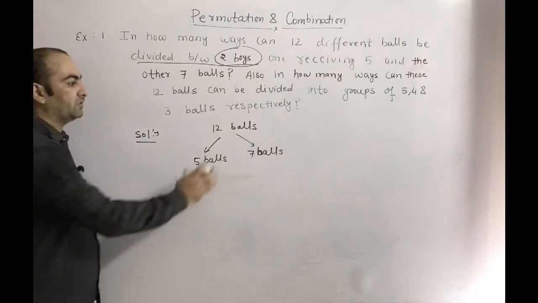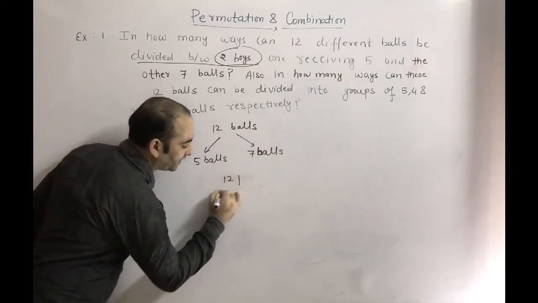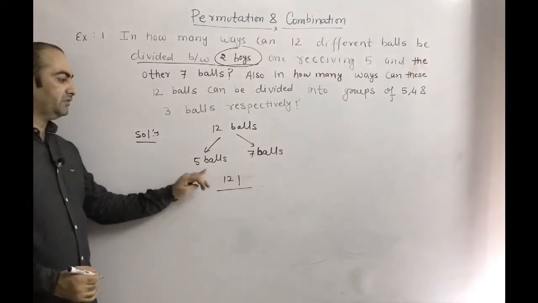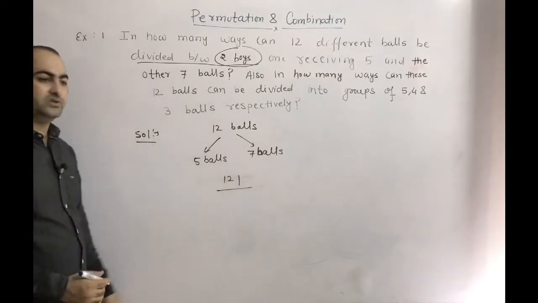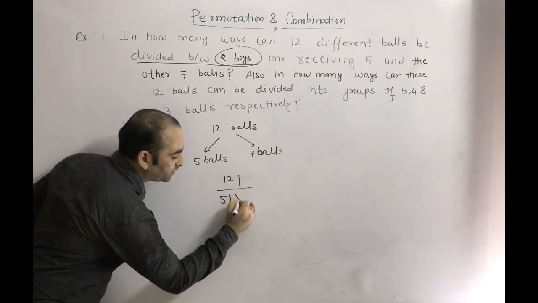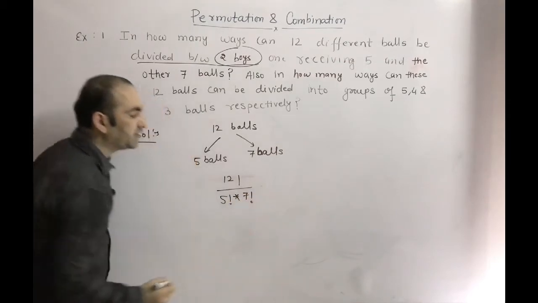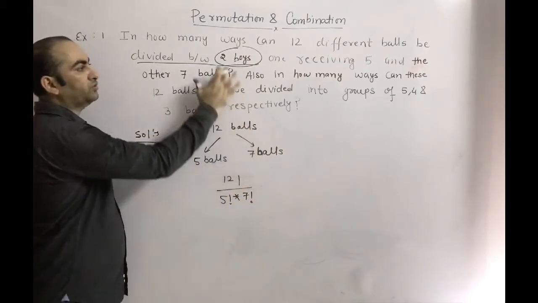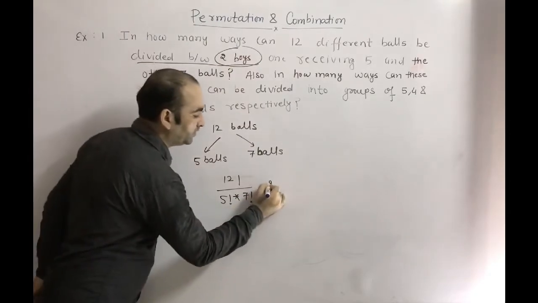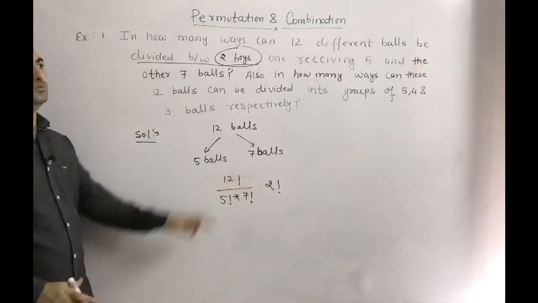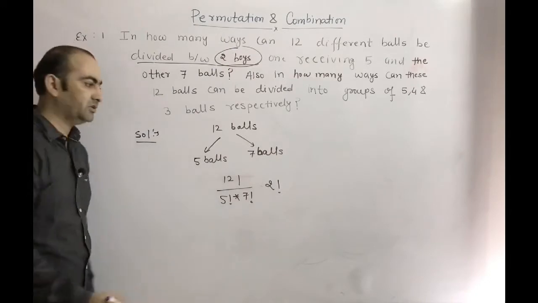Total balls are 12, so 12 factorial divided by 5 factorial into 7 factorial. After that we distribute the two groups between two boys, so 2 factorial will come. So this is your answer.